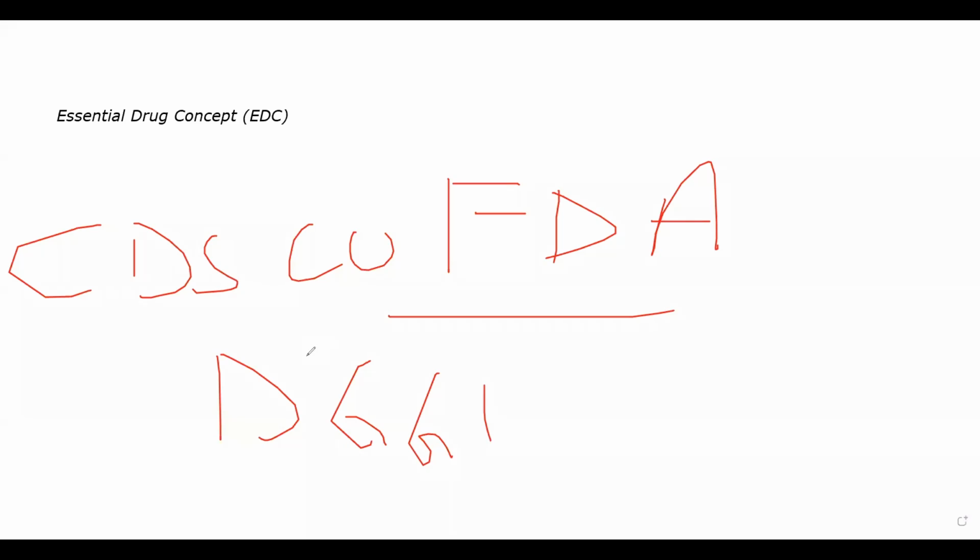These organizations will make sure that any drugs used in the Indian population are safe, at that particular dosage, in that particular dose form. Maybe some drug is not suitable in a tablet form but it is suitable in IV form, or some drugs cannot be used orally, hence they are being used rectally. You define that in a list, and that is called the essential drug concept.